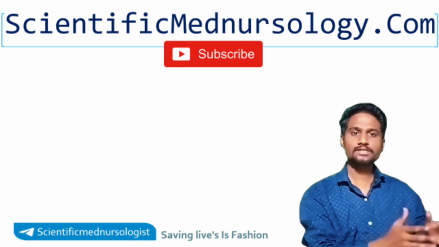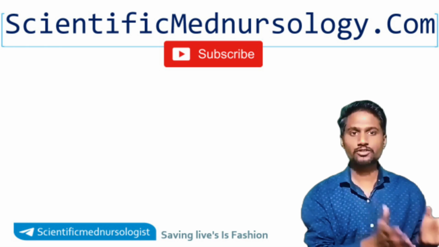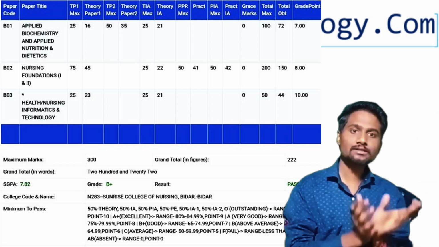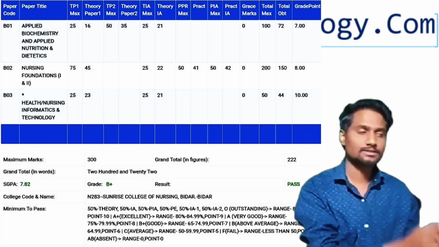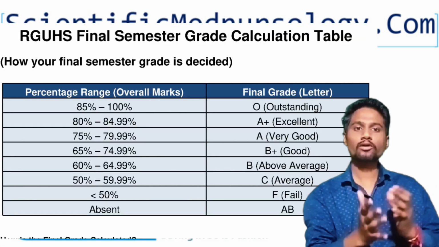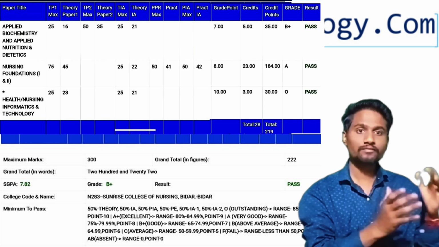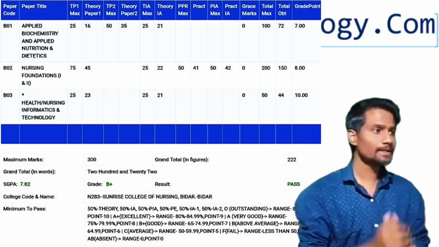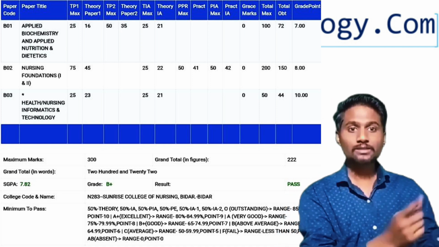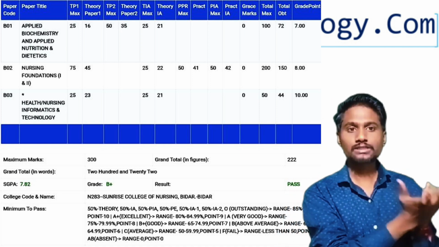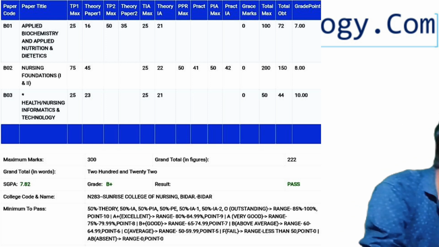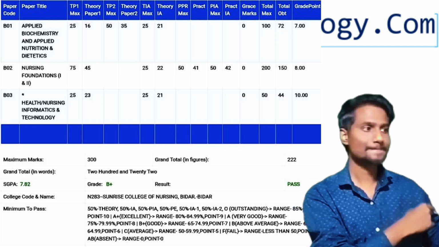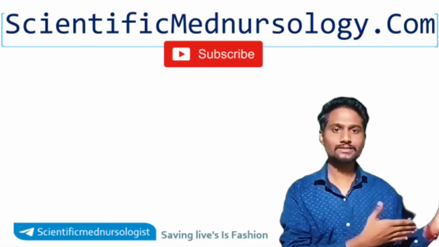Which includes all semesters' SGPA. So the next column is the total grade of all the subjects. Grade means letter representation of marks. So here is a list you can see. The total grade of the overall semester result will be calculated using SGPA. For example, in this case he got 7.5 SGPA. So for that, the total grade of this semester result will be B plus. So here is a list of all these things.